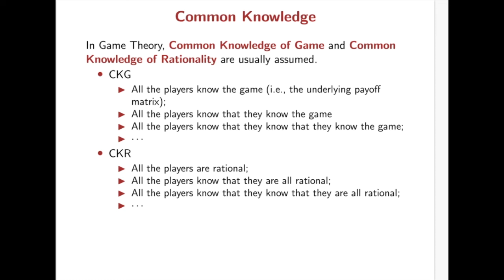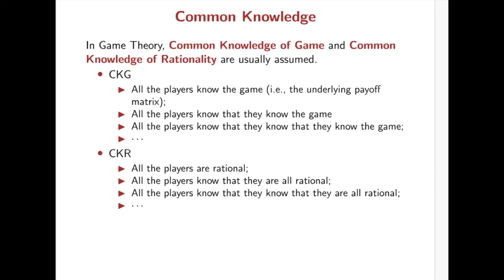That's the knowledge of a game. But common knowledge of a game requires that all the players know that all the players know the game, and all the players know that all the players know that all the players know the game, and so on. So the infinite iteration of this statement is common knowledge of a game.